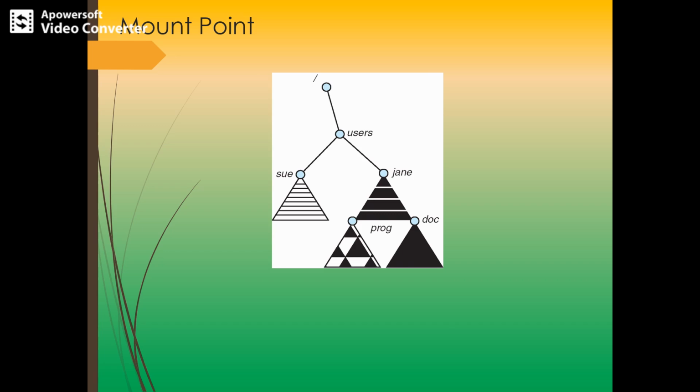The mount point is an empty directory at which the mounted file system will be attached. So what is the file system here? From the users we have got two sets of users, and there is a certain set of files which are to be mounted. First of all, the operating system ensures that the device contains a valid file system. So it asks the device driver to read the device directory and verifies that the directory has the expected format. Finally, the operating system notes in its directory structure that the file system is mounted. So that is the possible scheme that can be employed in the case of a mount point.